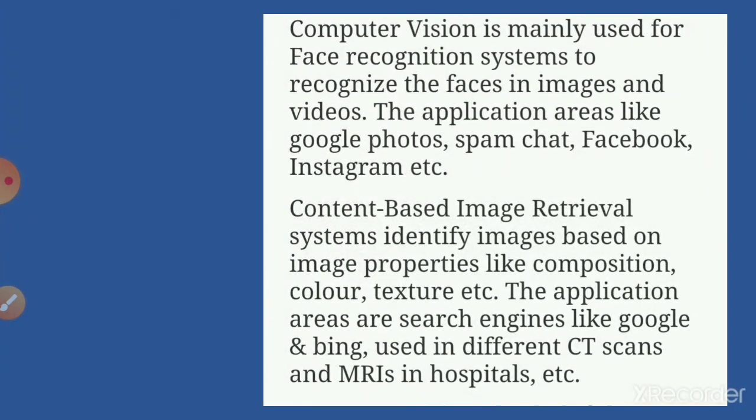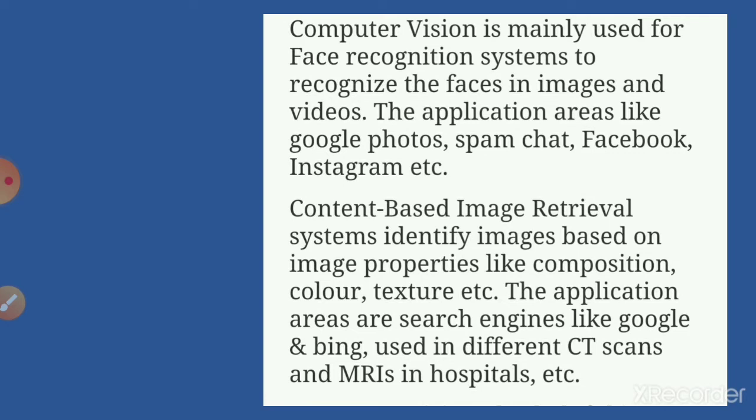Now, computer vision is mainly used for face recognition systems, as I told earlier. So there are Snapchat, Facebook, Google Photos, Instagram, etc., where this domain is used, that is computer vision. Content based image retrieval system, identifying images based on image properties like composition, color, texture, that is CBIR, children, as we have seen in the previous image. CBIR means content based image retrieval. That means through the color or texture, these systems identify the images.